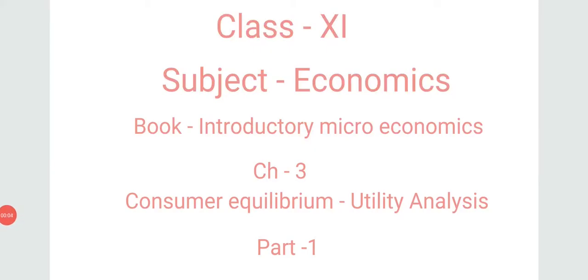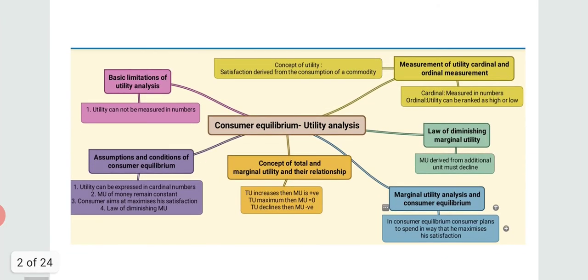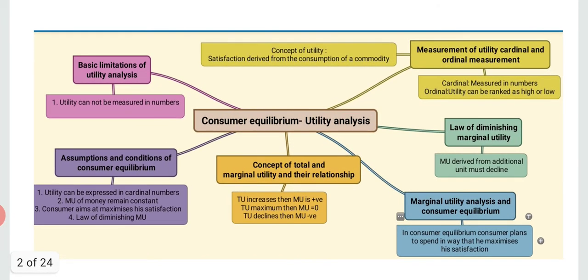Today we will start with chapter number 3 of Introductory Microeconomics, Consumer Equilibrium and Utility Analysis. These are the different topics we will cover in this chapter. First topic is concept of utility. Utility is a satisfaction derived from the consumption of a commodity. Commodity means good. Second topic is measurement of utility.